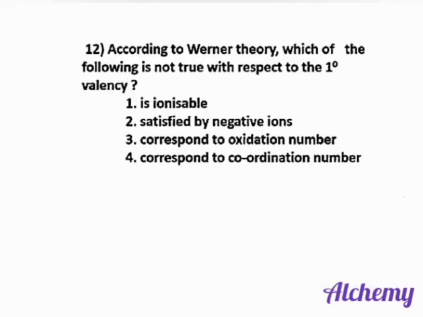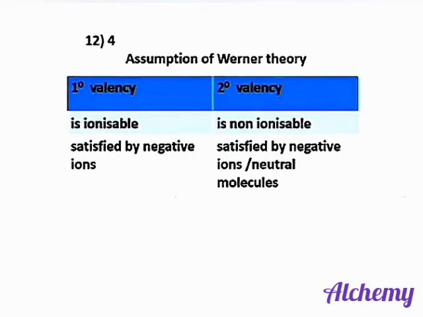Next question. According to Werner's theory, which of the following is not true with respect to primary valency? According to Werner's theory, there are two types of valencies. Primary valency corresponds to the oxidation number, whereas secondary valency corresponds to the coordination number of the central metal atom. So, the incorrect statement here is option 4.